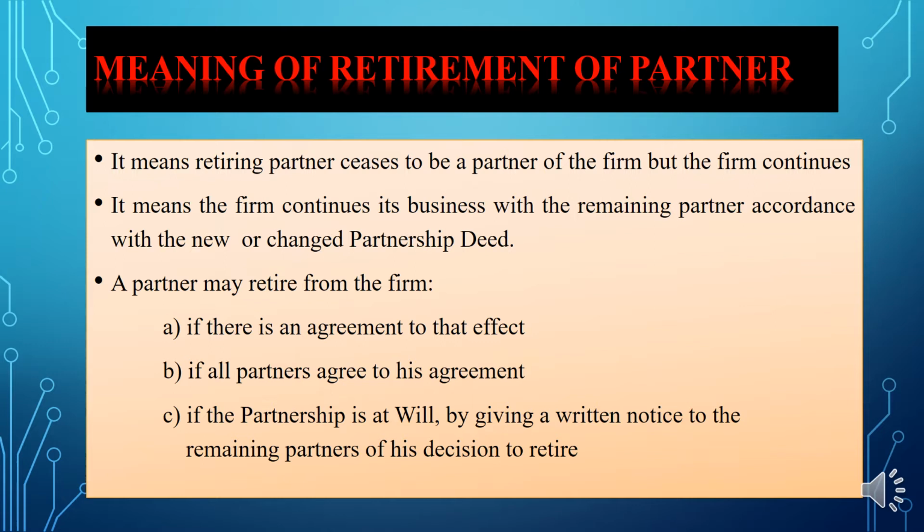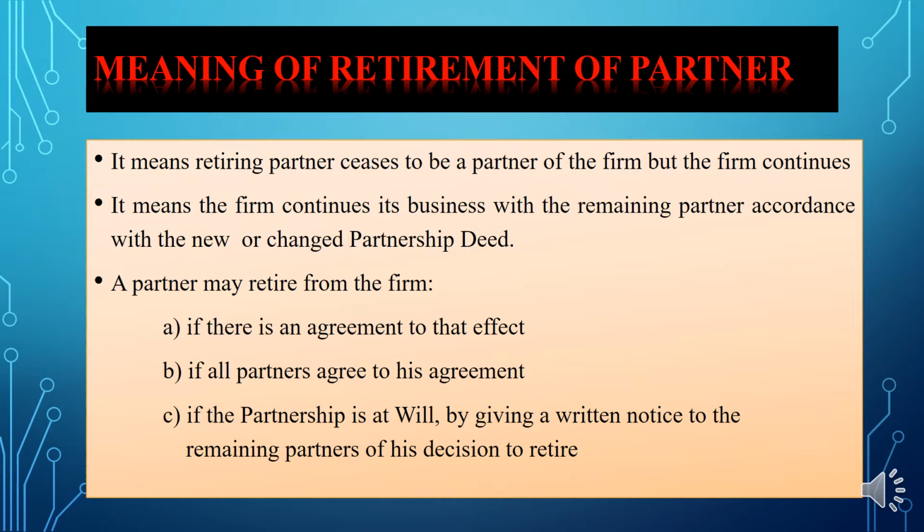So retirement of partner means what? It means the retiring partner ceases to be a partner of the firm, but the firm continues. Here, a partner ceases himself to be a partner of the firm. It doesn't mean that the firm stops its function or its business.